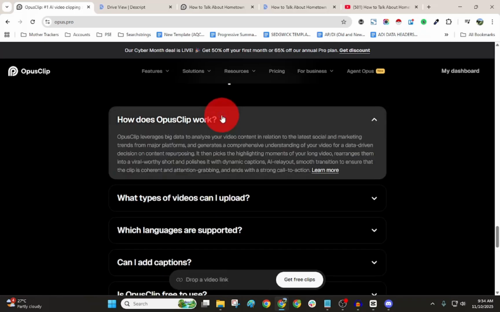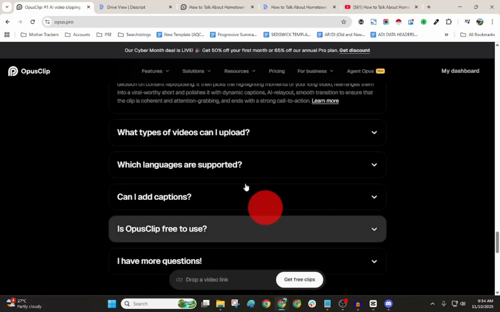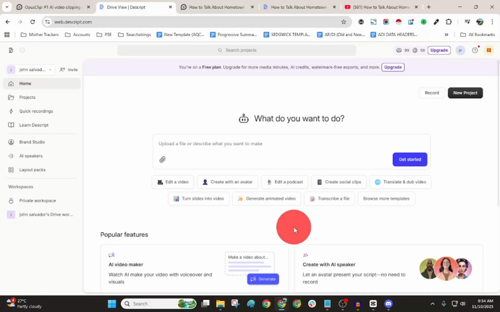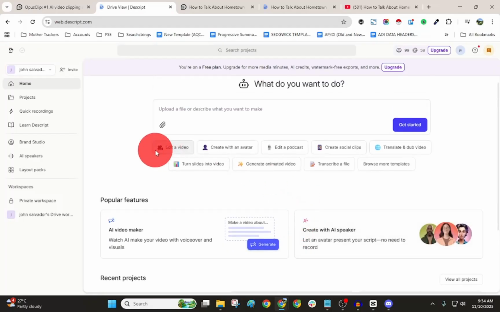Descript, on the other hand, thinks like an editor. It lets you tweak every word, cut fillers, and polish the flow manually. And when you compare the two, the results are totally different.